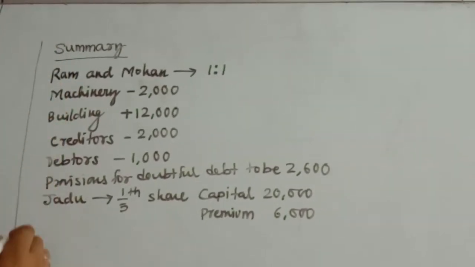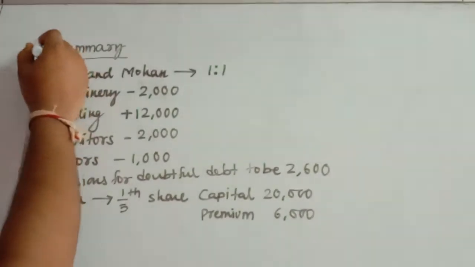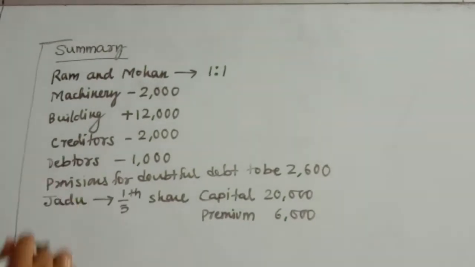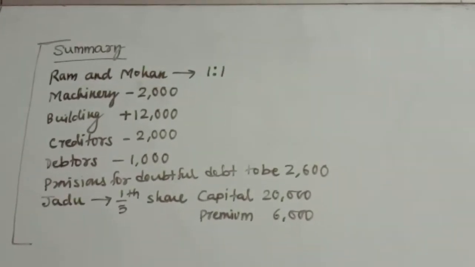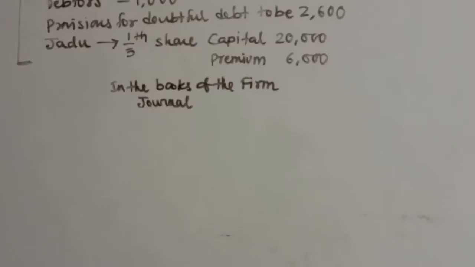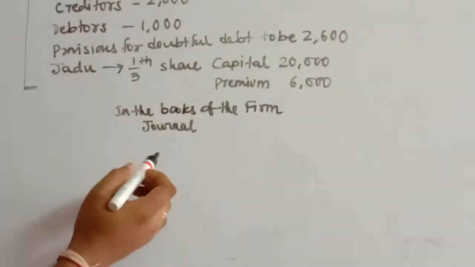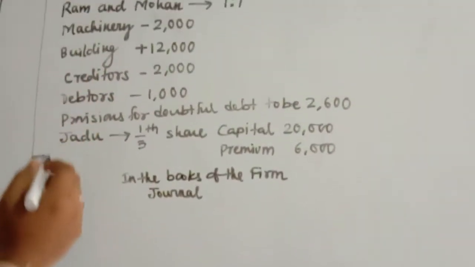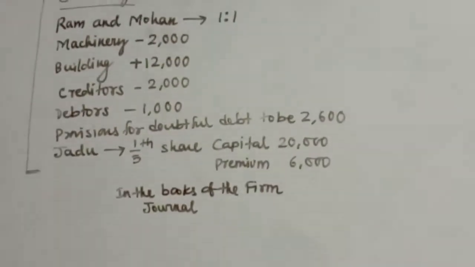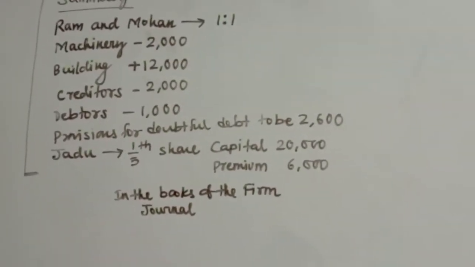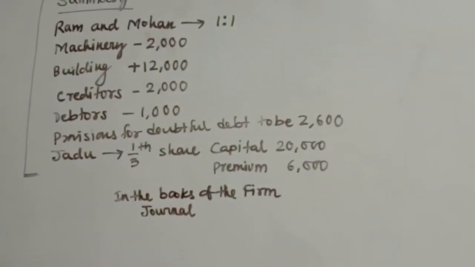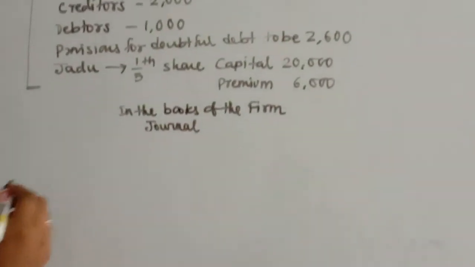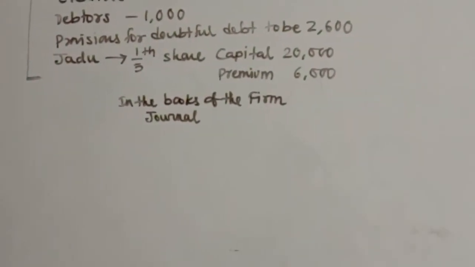This is a summary of the question we have at our disposal, and using this information we will now be passing the journal entries. The first, it says the machinery value will be decreased by rupees 2,000. So when machinery is going to decrease by 2,000, the asset is decreasing by 2,000.